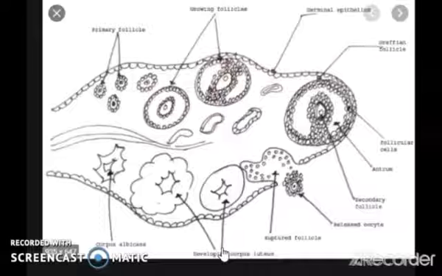The ovulated egg may get fertilized within 24 hours. However, in the absence of fertilization, this corpus luteum is transformed into a white scar-like structure called corpus albicans. The corpus luteum releases progesterone, small amount of estrogen, and inhibin.